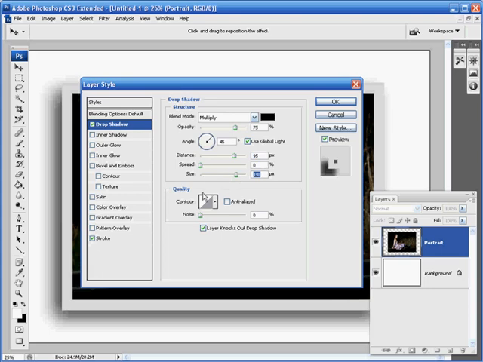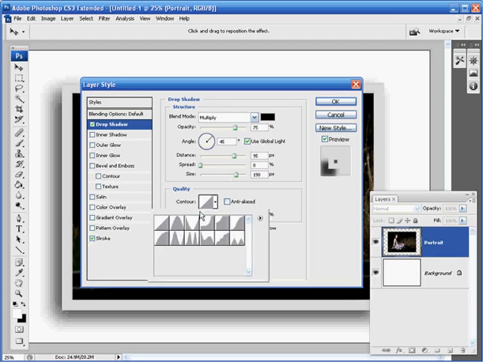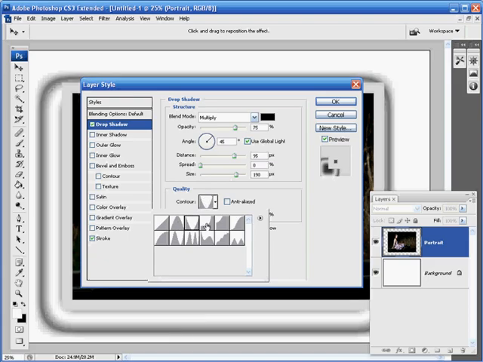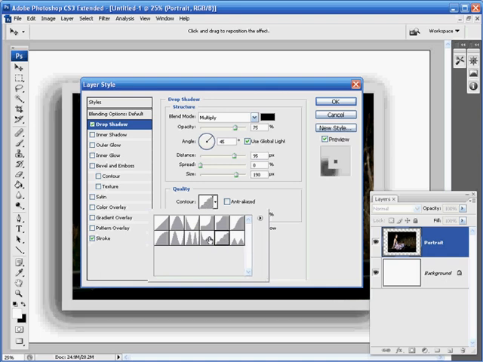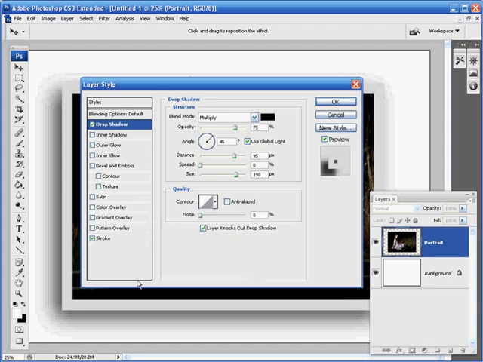Moving further down to the quality controls, we're going to keep the contour set to linear for now, but if you want to add variations to the opacity, just click on the small downwards arrow to load up the contour picker, and you can just go through and click on some of these to see the different effects. And we can see that some of these are quite effective, but I'm going to stick with the linear for my image. So now that we've applied our two layer styles, our stroke layer style and our drop shadow layer style, we're ready to go ahead and apply them to our portrait layer. To do that, we just simply go up and hit OK.